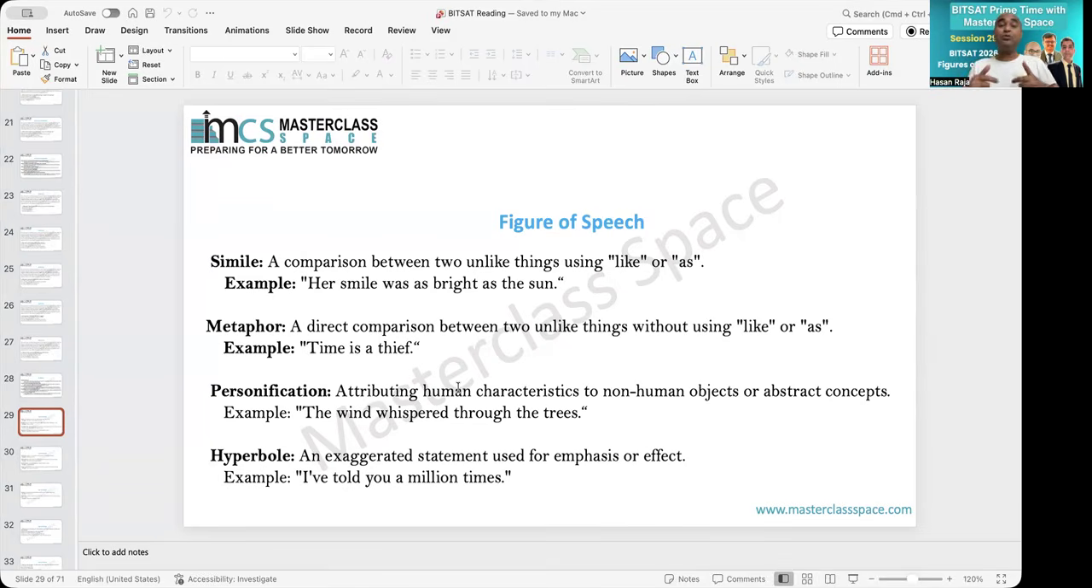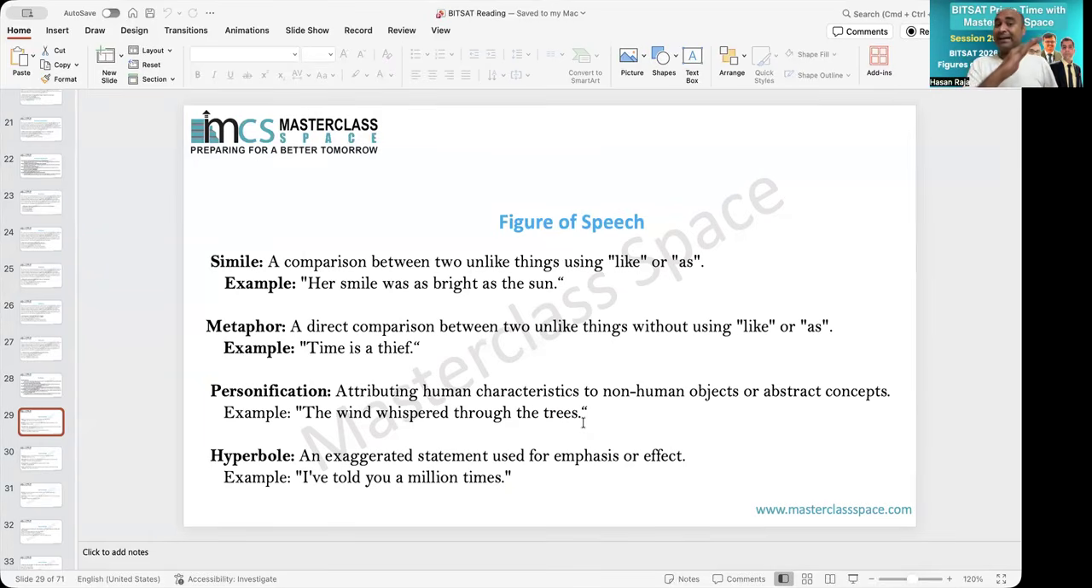Okay. Next is personification. Personification means when you connect with human characters. So something that is non-living, but you give it human character. That becomes personification. Example: the wind whispered through the trees. So you know that wind cannot whisper. We cannot hear them talking. But you said the wind whispered, okay? So this is called personification.